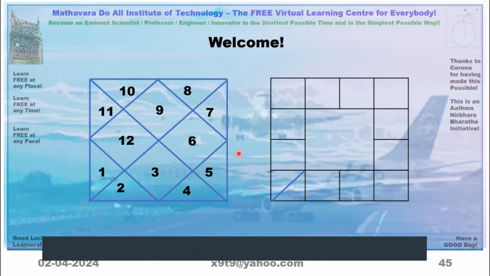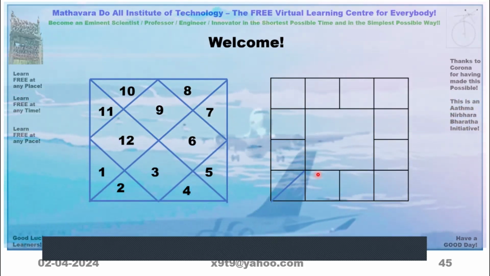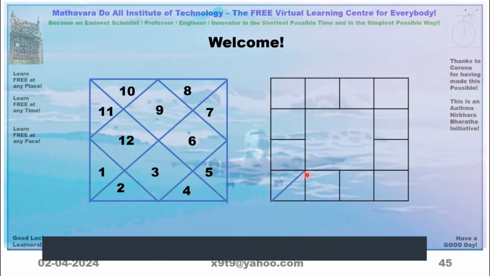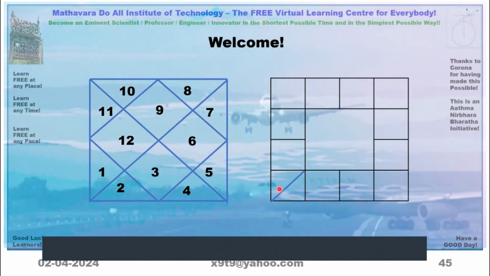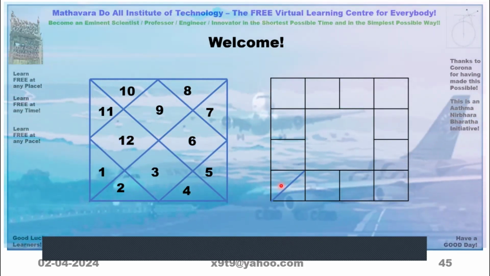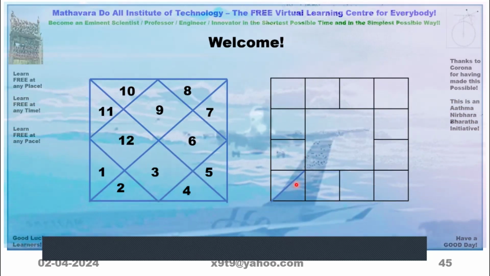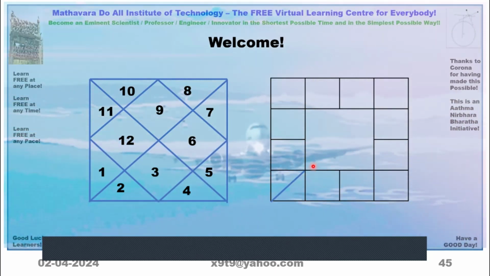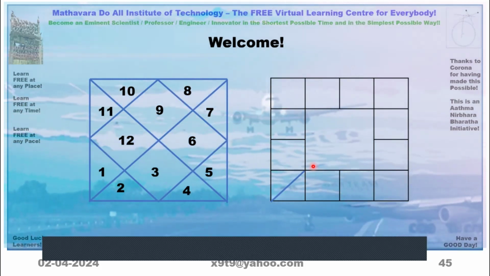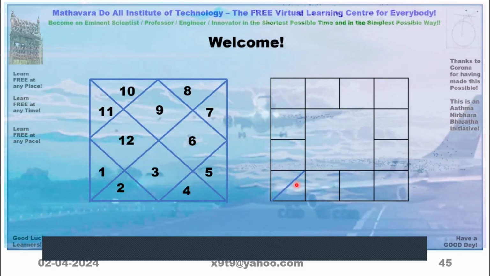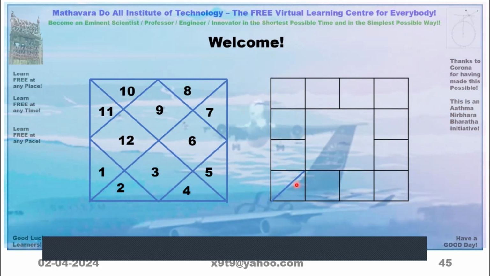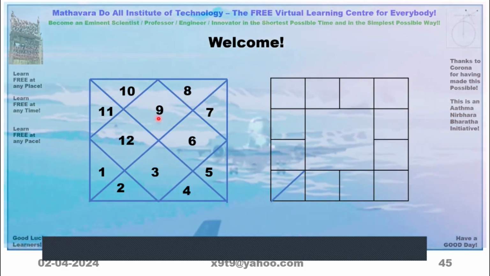Now to show the ascendant, we will draw a diagonal here. Some people write lagna, or ASC, like that also. This is one method. Just draw a diagonal, that becomes lagna. So now this one is written in the 9th place, that is Sagittarius. So the number written here is 9.